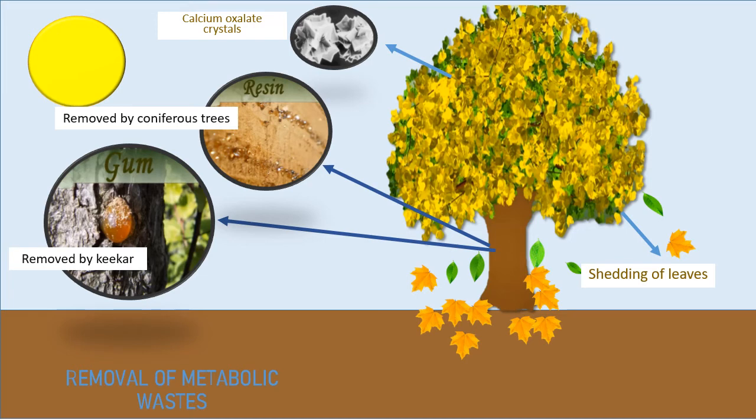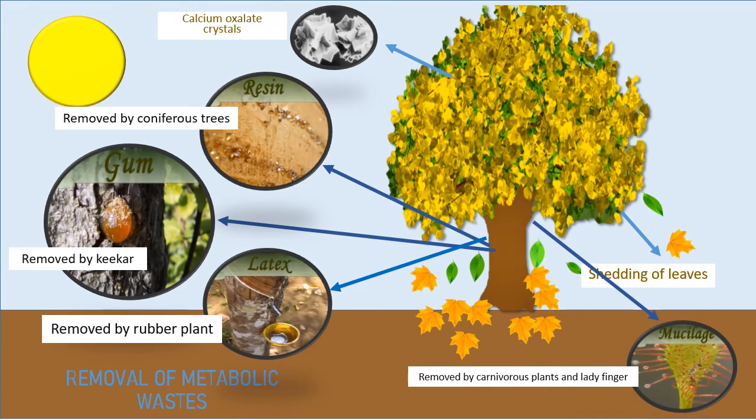So the plant excretes them out. Resins are solid or highly viscous substances produced generally in coniferous trees, while gums are usually formed due to the disintegration of plant cellulose.